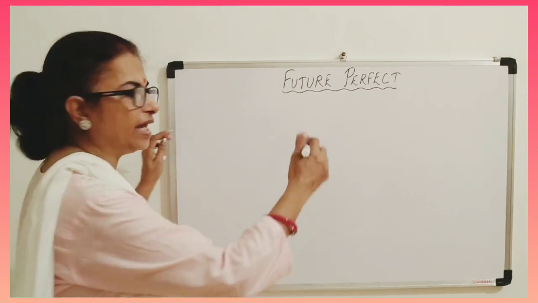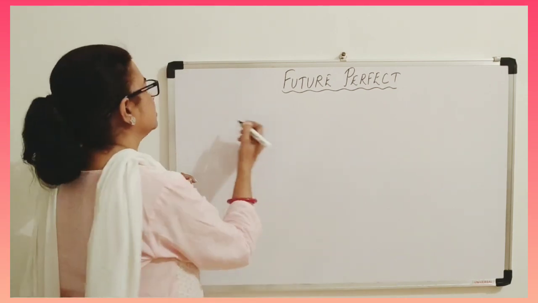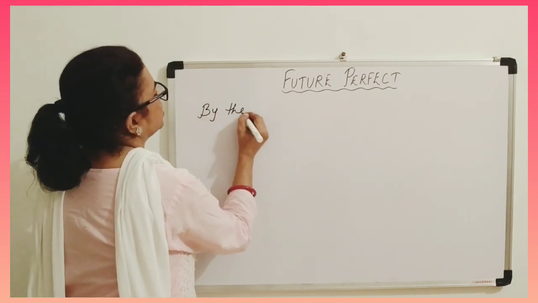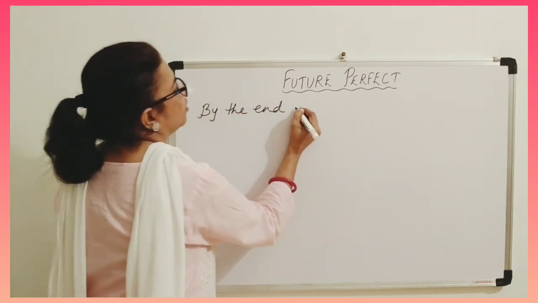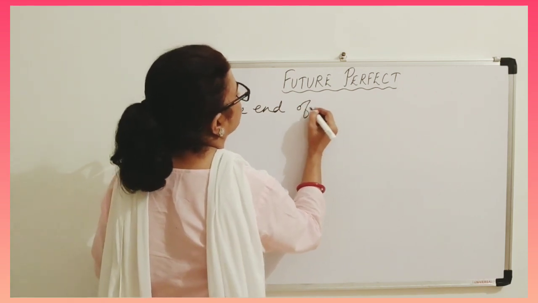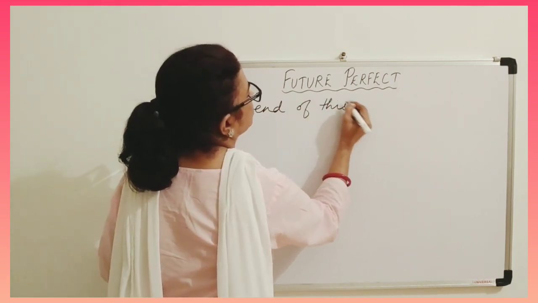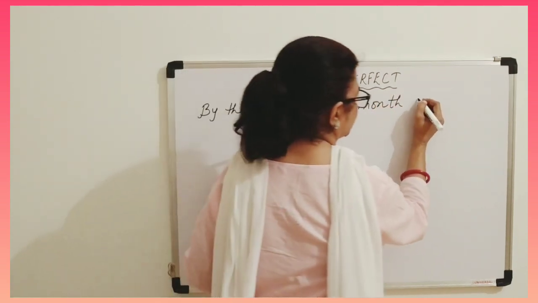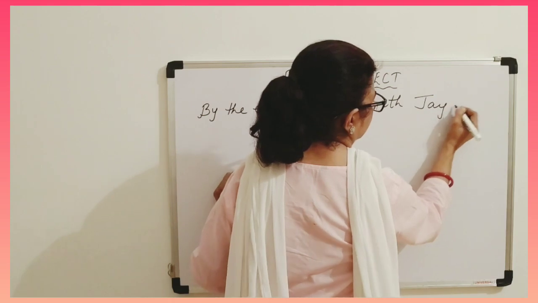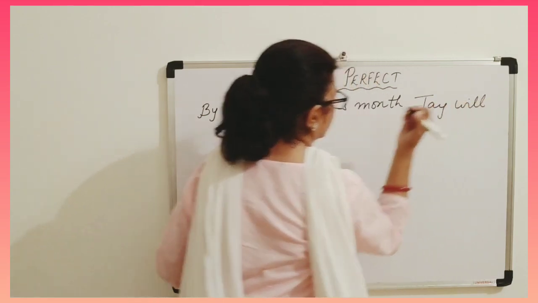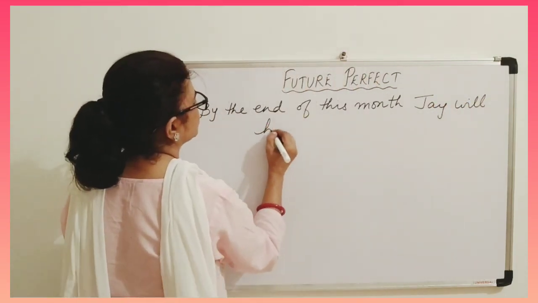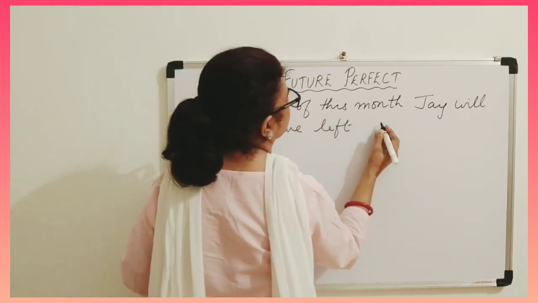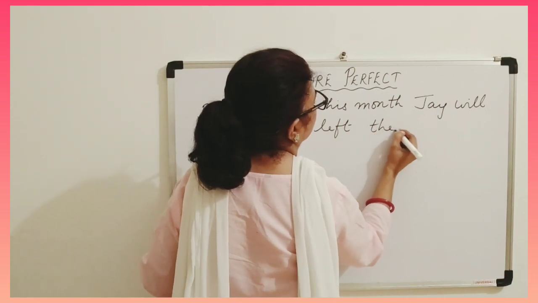Okay, I'll just take one sentence. By the end of this month, Jay will have left the hostel.